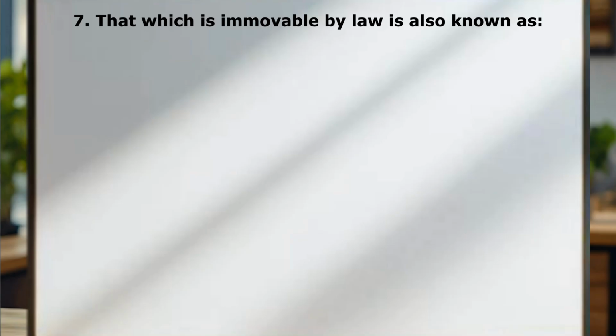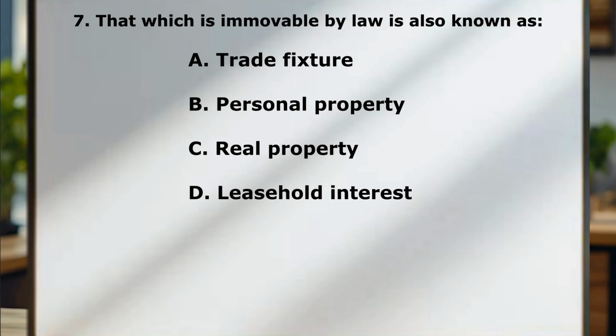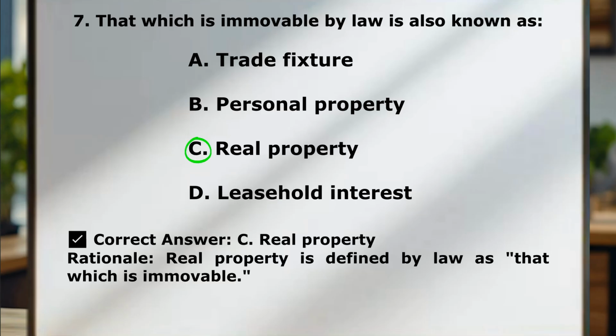Question number 7. That which is immovable by law is also known as A, a trade fixture. B, personal property. C, real property. D, leasehold interest. Correct answer here is C, real property. You're probably going to see this one on your exam, so just make sure you know this one.